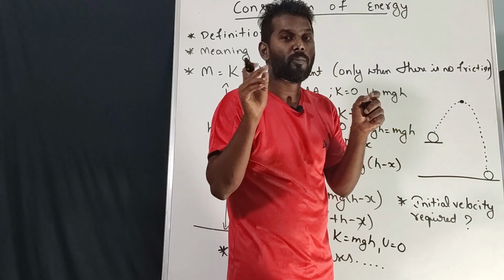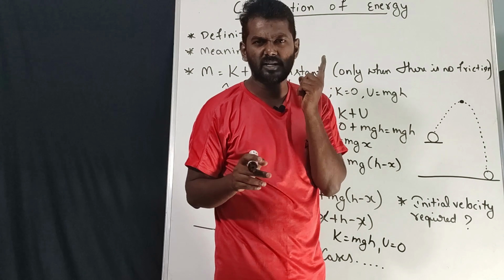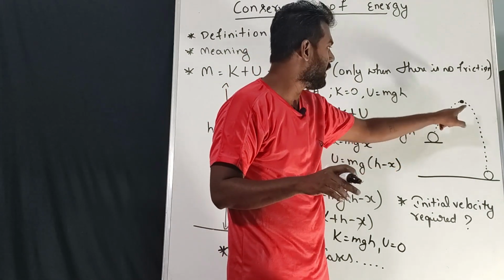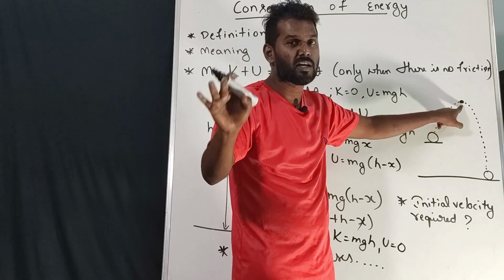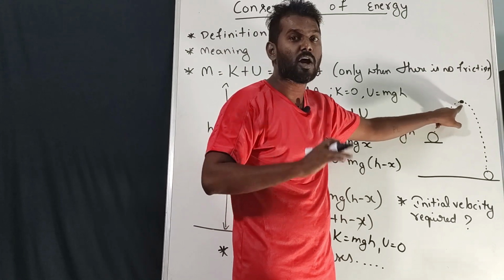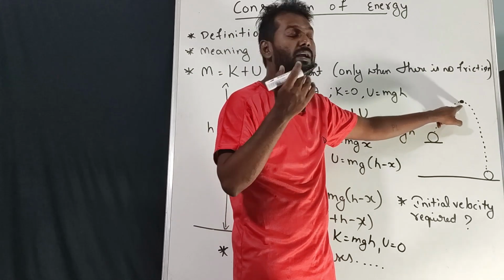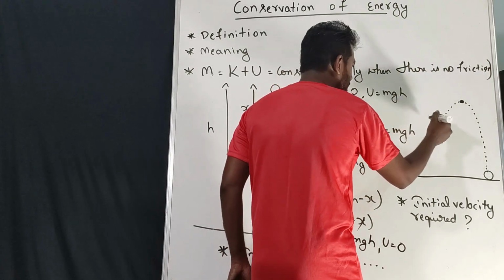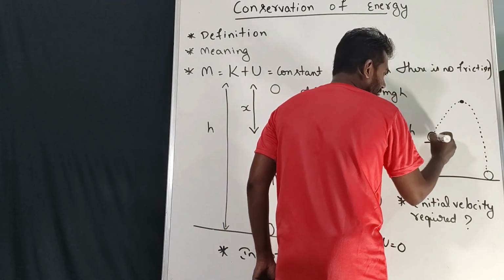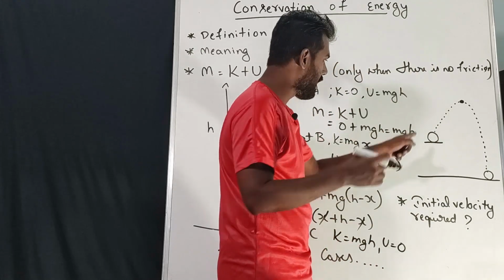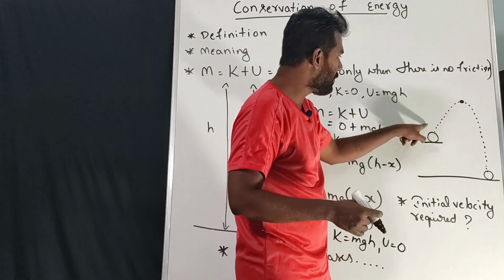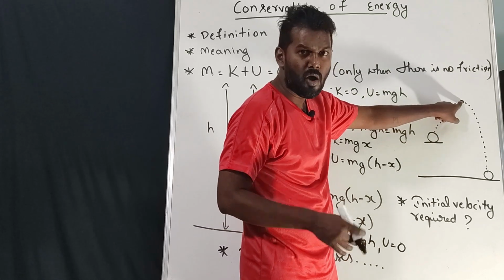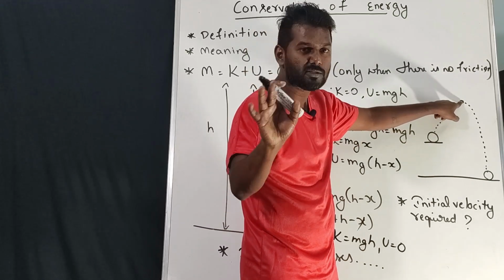There will be no movement. That is for only a fraction of a second. At that fraction of a second it has maximum potential energy, and as the ball is not moving, there will be no kinetic energy. At this point there will be no kinetic energy. Whatever kinetic energy it has while moving up will keep on converting into potential energy. At this point there will be no kinetic energy, only potential energy.